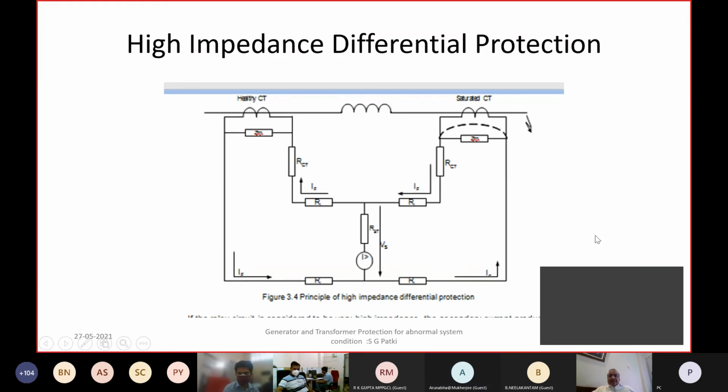Second, if the fault level increases, then you will also have to calculate the voltage which gets developed across this. Sometimes you put a second cable in parallel to this cable. For this secondary cable, you can either increase the cross section or put one more cable in parallel so that the resistance can be reduced, and the voltage developed across this relay will be minimized. So that is the second action you can take. And third, the setting of this stabilizing resistor can be changed. So all three possibilities you can try.